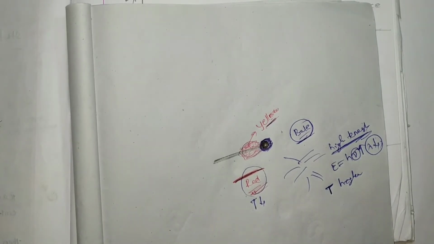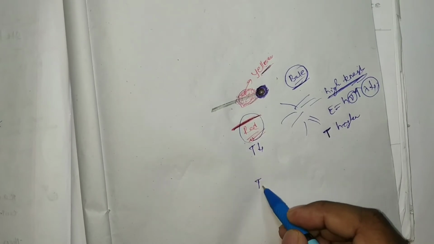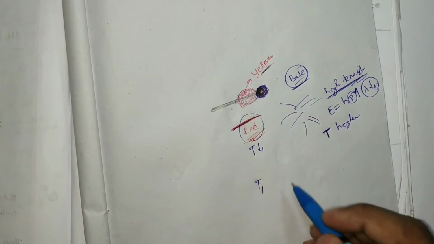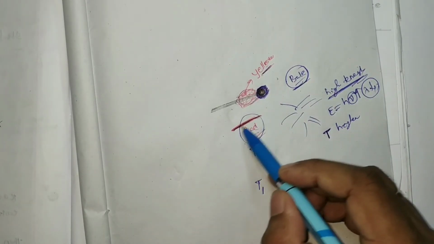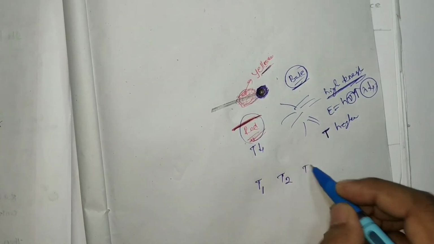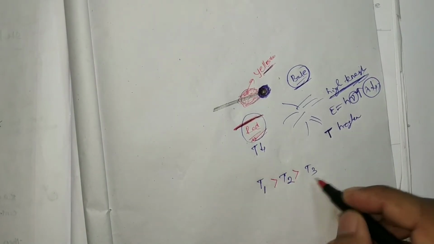So when this explosive material burned, suppose the temperature is T1. When the stick burned, suppose the temperature is T2. When I turned off the light, it looks red, and suppose the temperature is T3. Here T1 is greater than T2 greater than T3.